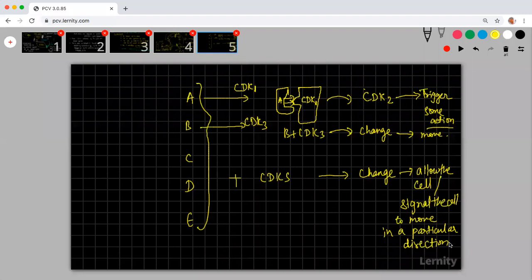Whenever I say it is a checkpoint, please don't understand it as a place where the cell should go. Everything is happening inside the cell. Yes, the cell will produce these CDKs. CDK is a protein which is produced inside the cell. Its presence or absence will trigger some actions which will allow the cell to move in a particular way.